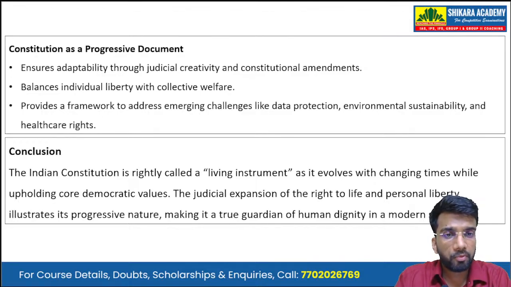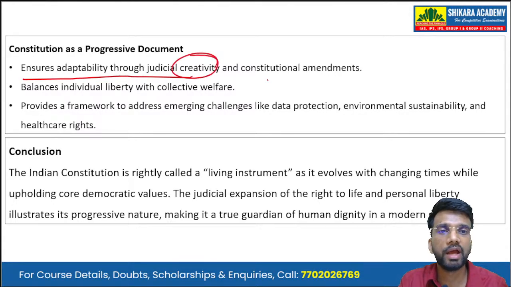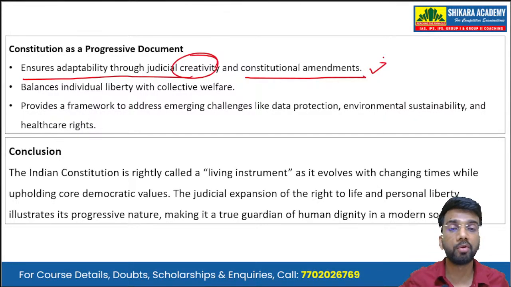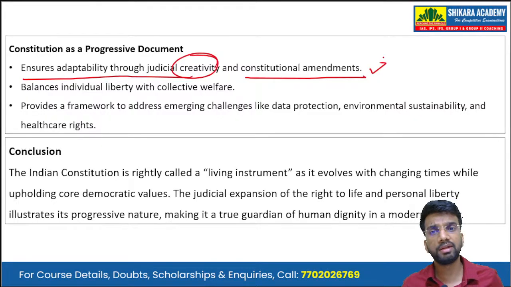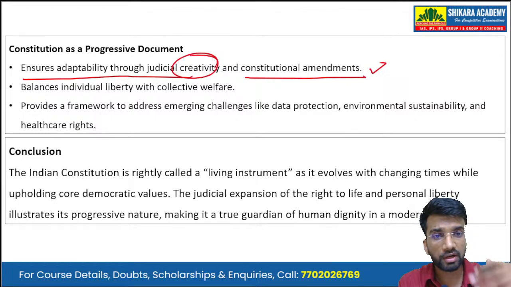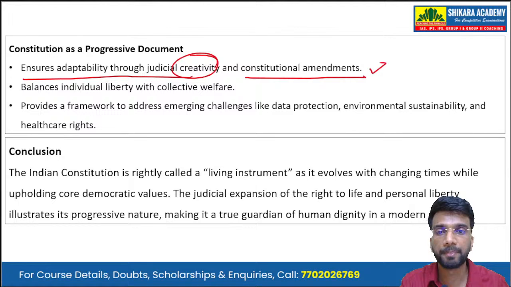Now, substantiating our points by writing Constitution as a progressive document. So we can write that the Constitution ensures adaptability through judicial creativity and constitutional amendments. Okay, the judicial interpretations as well as the constitutional amendments have been occurring over the past 75 years, and this has ensured adaptability of the constitution and has made sure that the constitution remains a progressive document. It is not that much rigid.